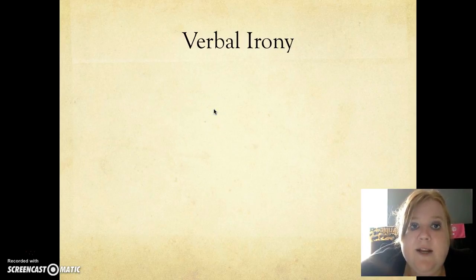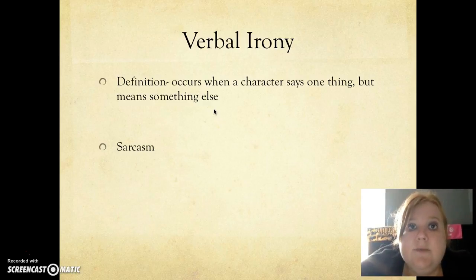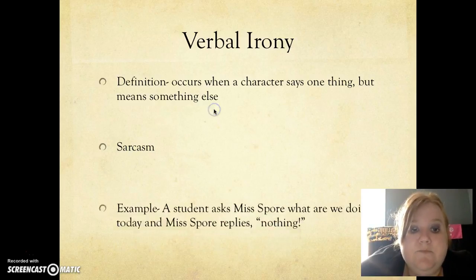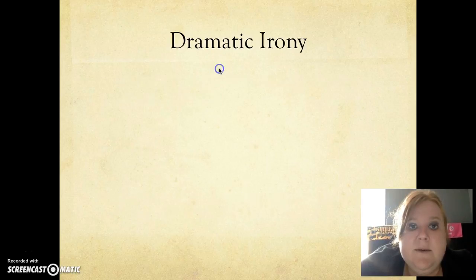The next type of irony is verbal irony. The definition of this is that it occurs when a character says one thing but means something else. In other words, sarcasm. When someone's sarcastic with you, they mean one thing, but it usually comes out sounding like another. For example, if a student asks Miss Spore, what are we doing today? And Miss Spore replies, nothing, because obviously that's sarcastic. We don't come to class and do nothing.